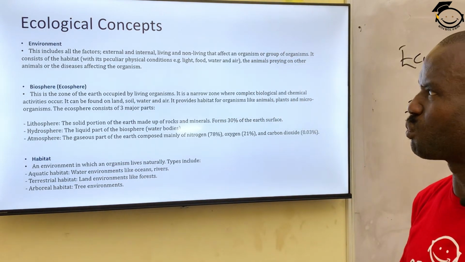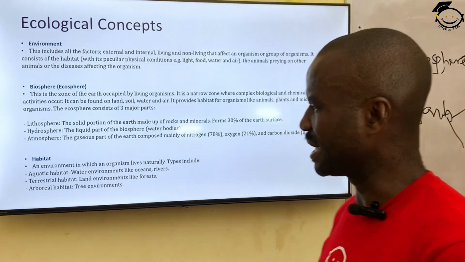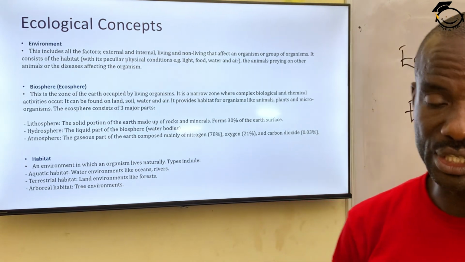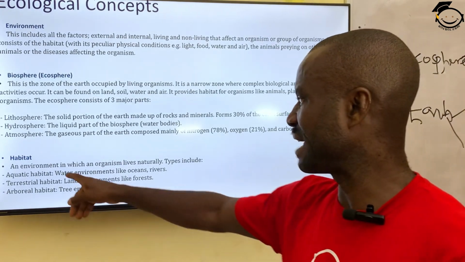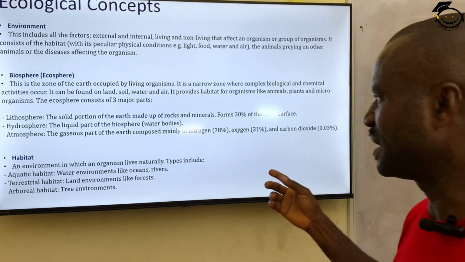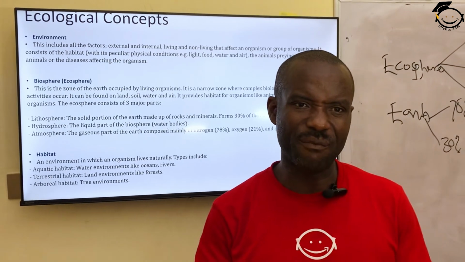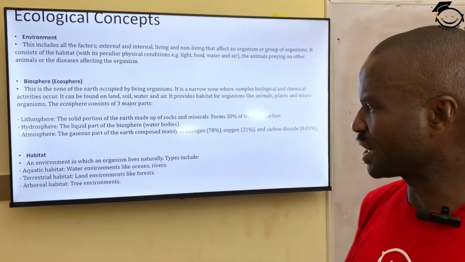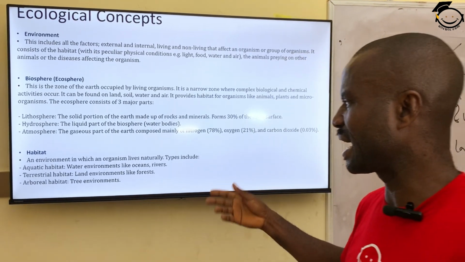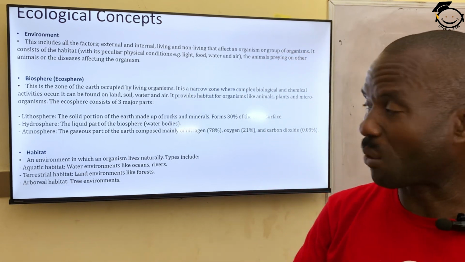The following concept is habitat. Habitat is a place where living organisms live. It's a home where living organisms live. It's an environment in which organisms live naturally. We have different types of habitat. We have aquatic habitat, meaning organisms that are found in water. Organisms that live in water environments, like ocean, river, lake, and so on and so forth. So any organism that is found in water is called an aquatic organism.